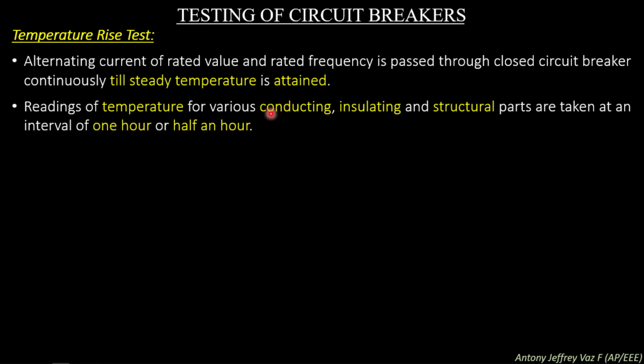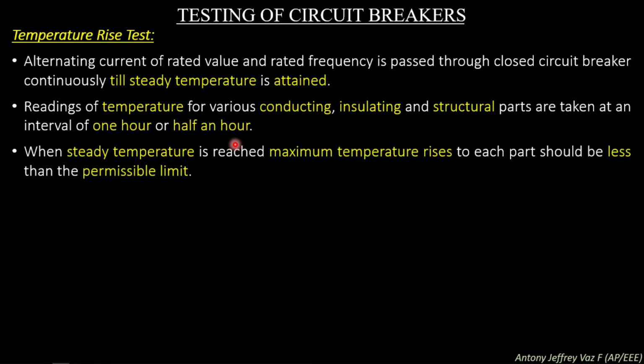Readings of temperature for various conducting, insulating and structural parts are taken at an interval of 1 or half an hour. So the temperature readings are taken from the conducting part, insulating part and structural part of the circuit breaker under test.